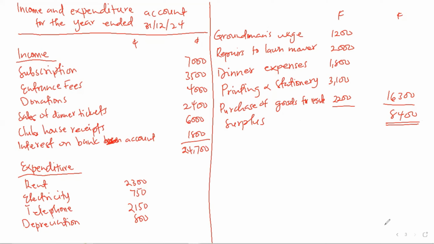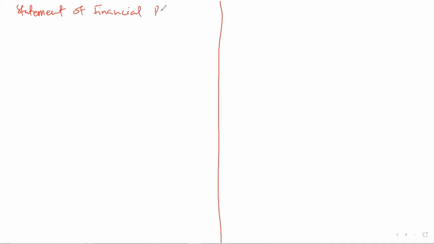Now let's prepare our statement of financial position as at 31st December 2024.